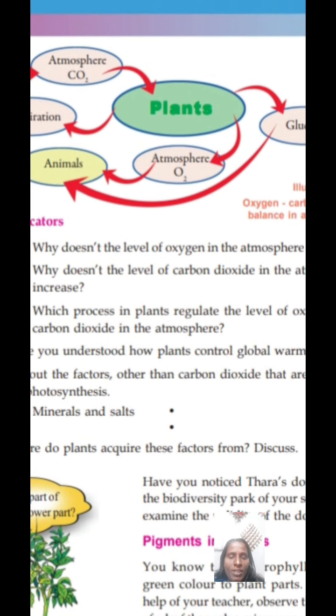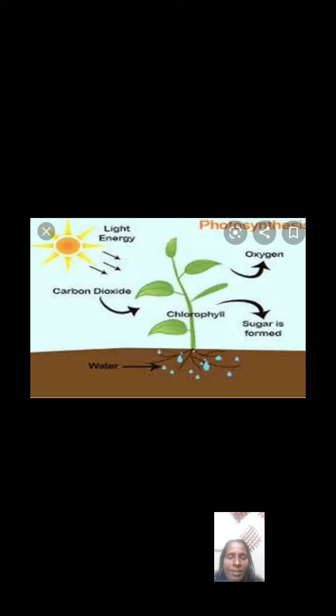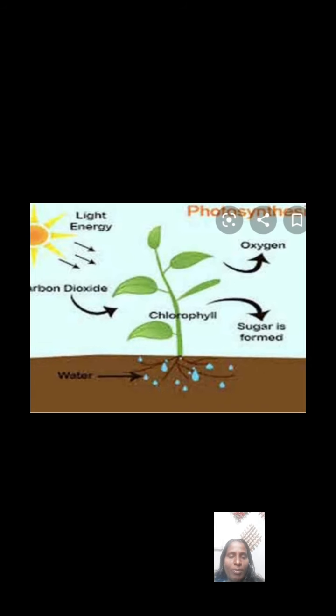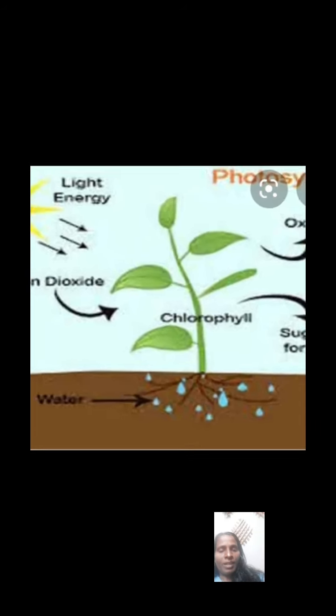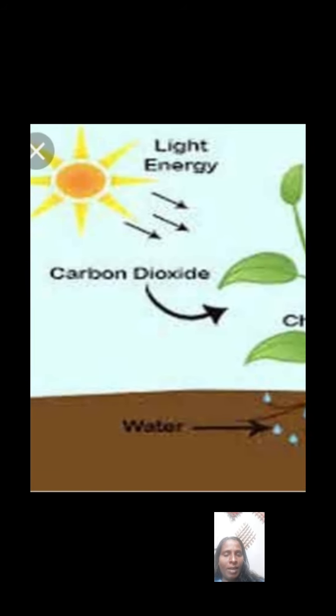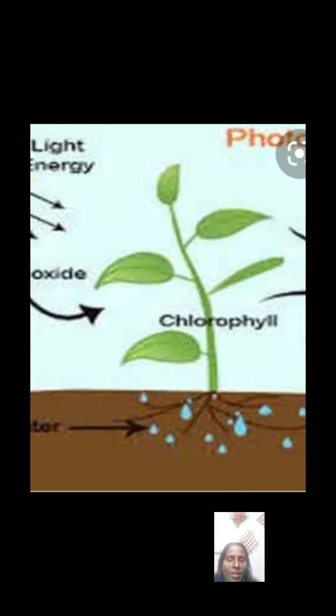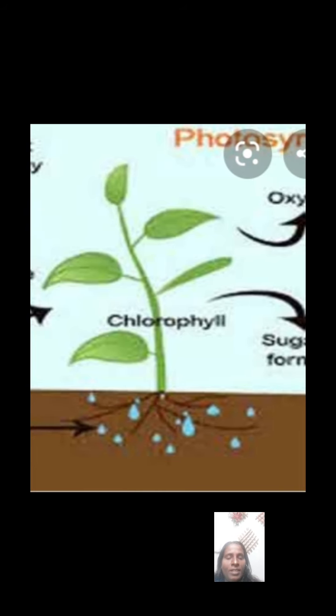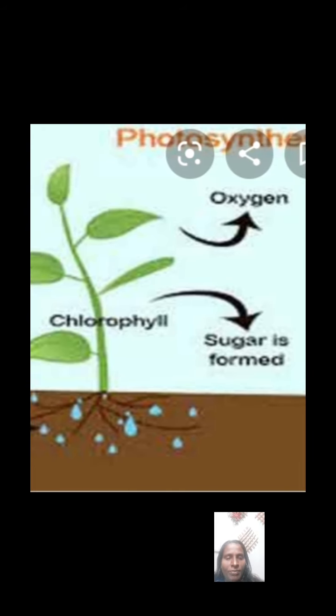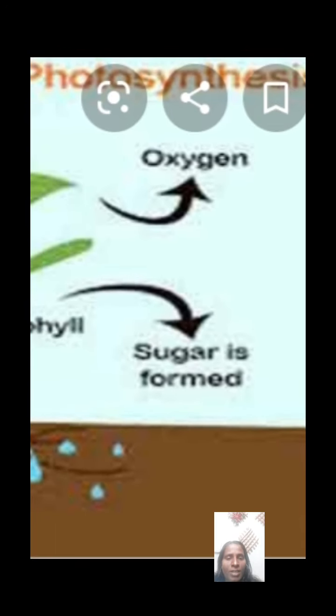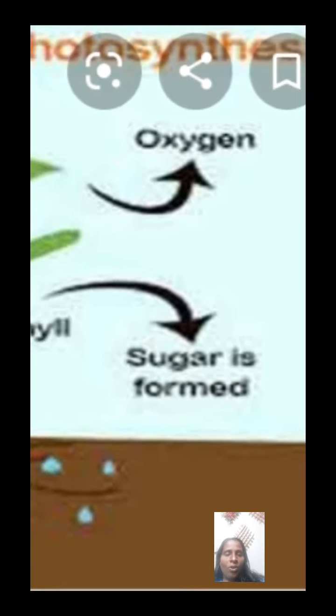According to this indicator, I will show another picture. It explains a simple photosynthesis process. With the help of sunlight and carbon dioxide from the atmosphere, and water and minerals from the soil, it enters the chlorophyll of the green leaf, and they produce sugar or carbohydrate, and they release oxygen.